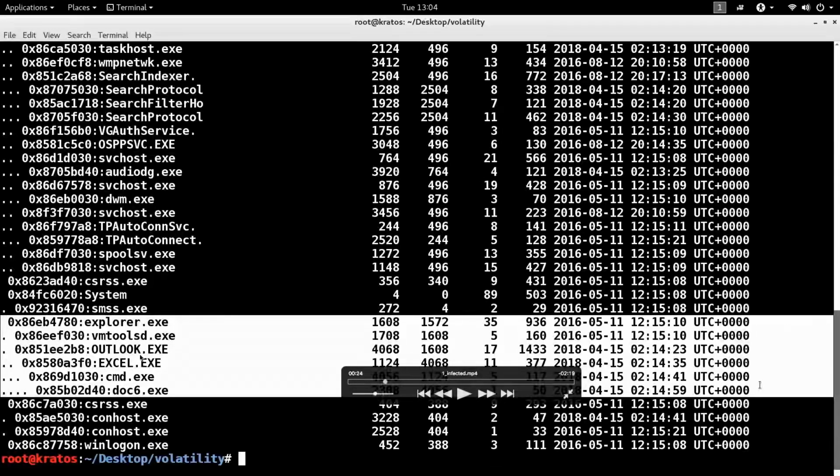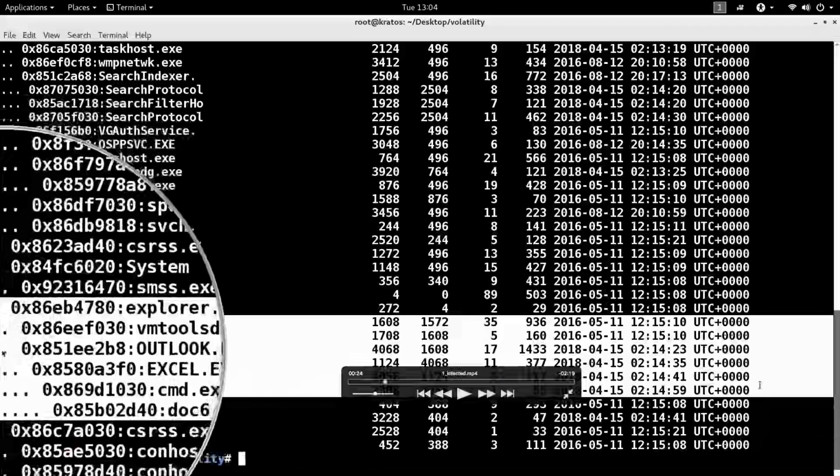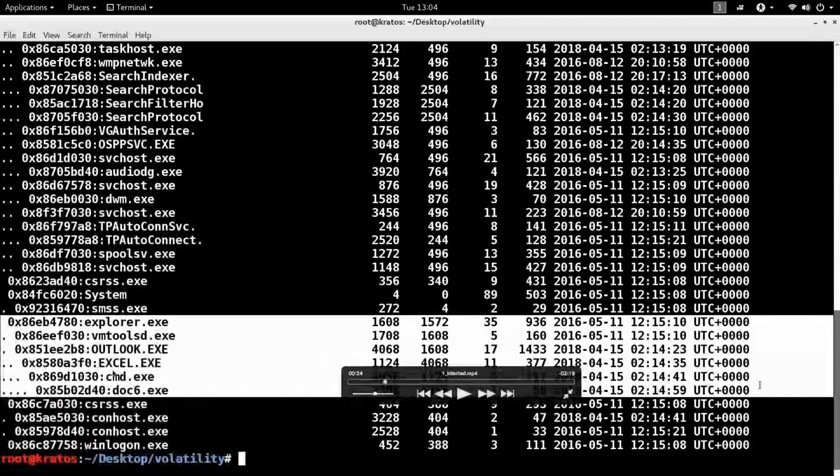In this case, Outlook was started by explorer.exe. So that is normal. When you double-click outlook.exe, it is the explorer which starts outlook.exe. And notice what happens after that. The child process of Outlook is excel.exe.